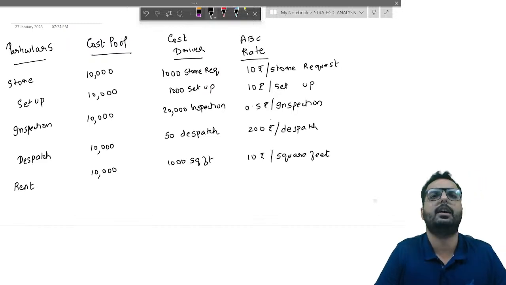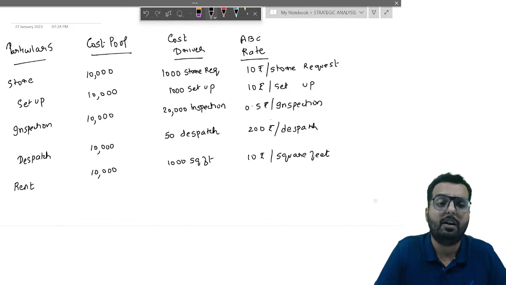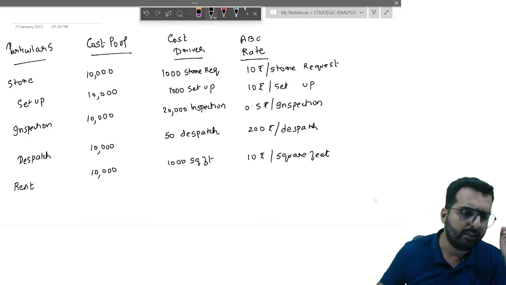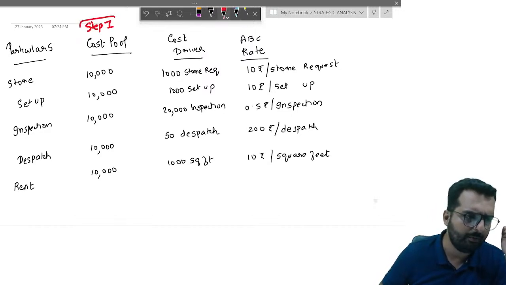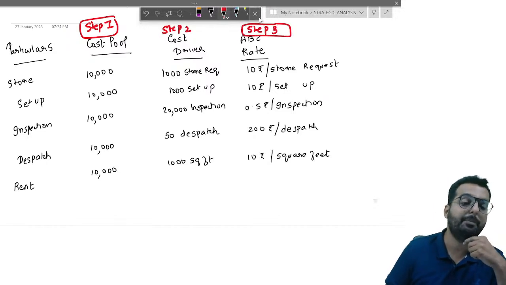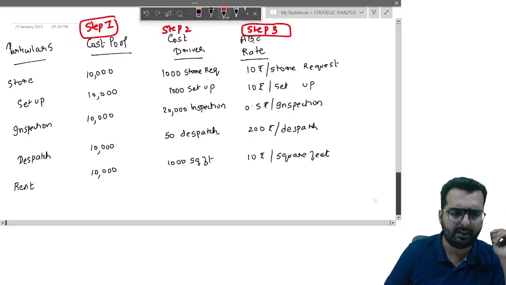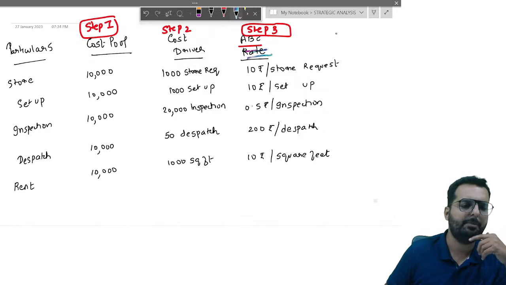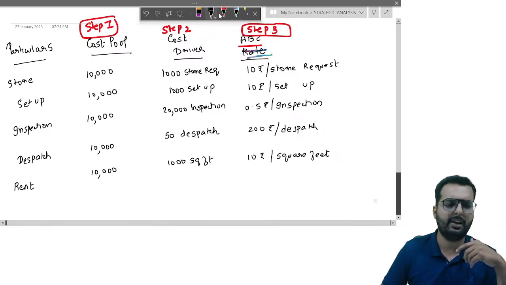These are the activity based rates. So friends, I got the cost pool, I got the cost driver, I got the ABC rate. So I'll call this step 1 cost pool, step 2 cost driver, step 3 the ABC rate. Is everybody clear with this part now, friends? Alright, I believe you're all clear. Can I go to the next one now?